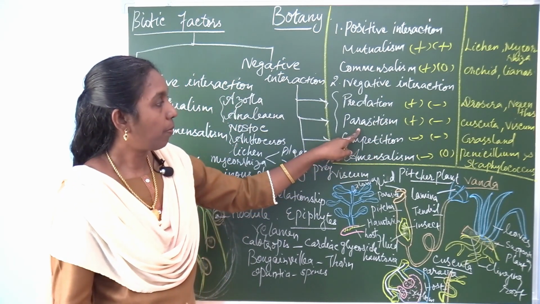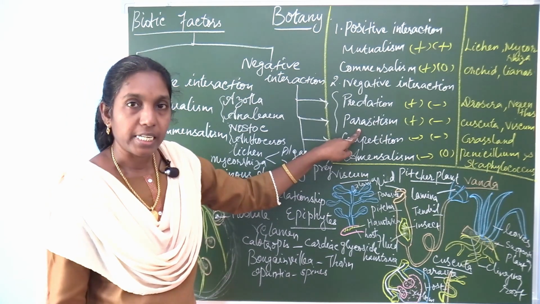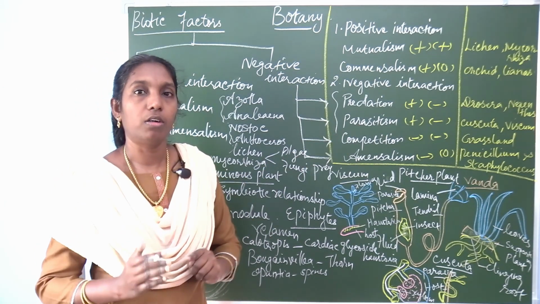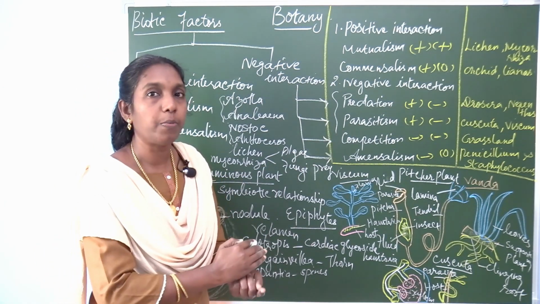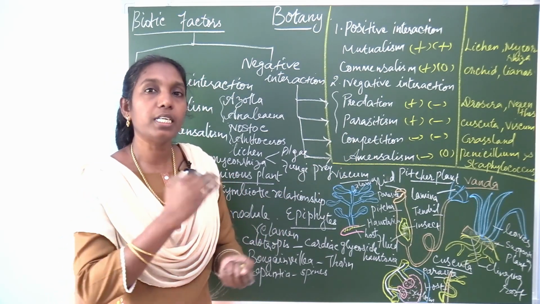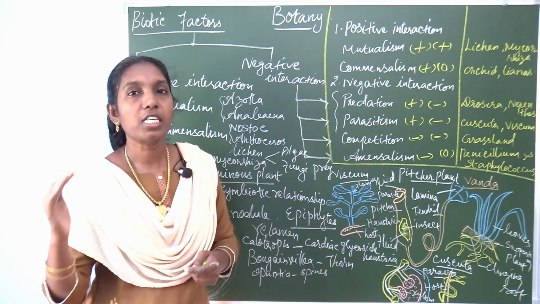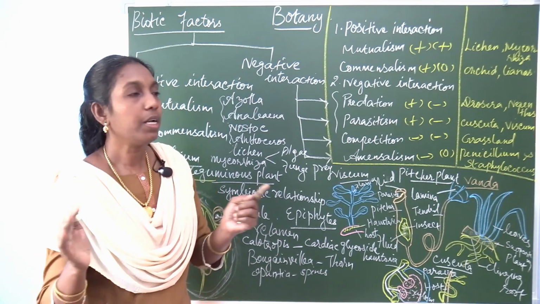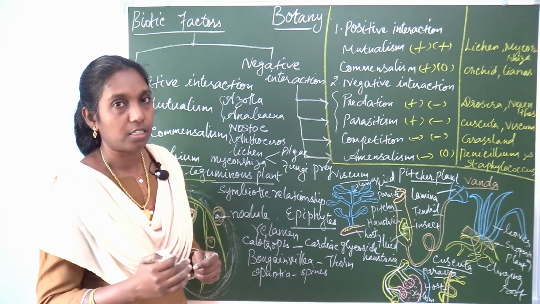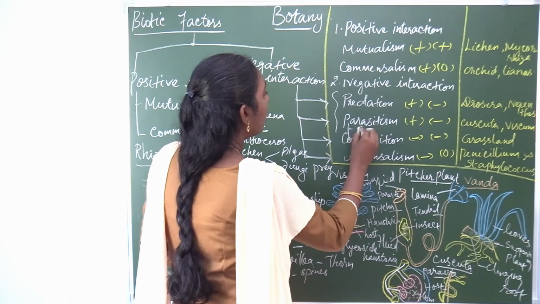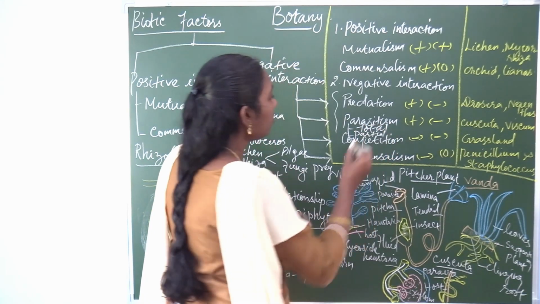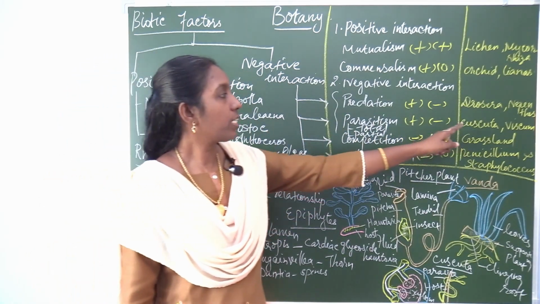There are two types of parasitism, total parasite and partial parasite. The parasitic organisms either completely depend upon the host or partially depend upon the host. Depending on this, there are two different types, holoparasitism and hemiparasitism, also called total parasitism and partial parasitism. Two examples are there.